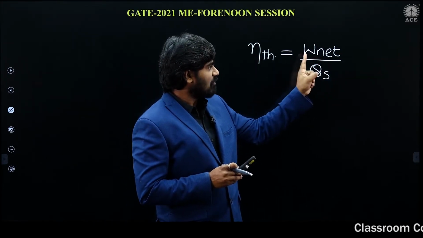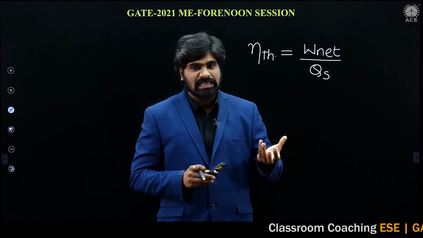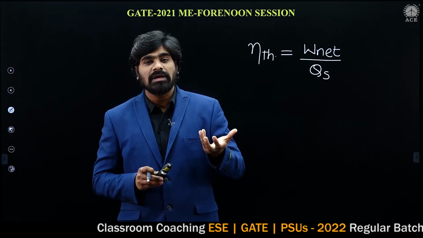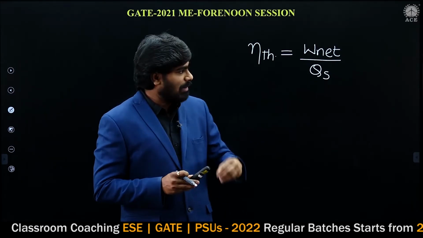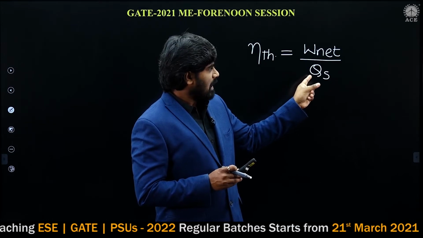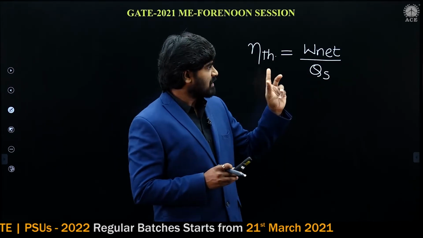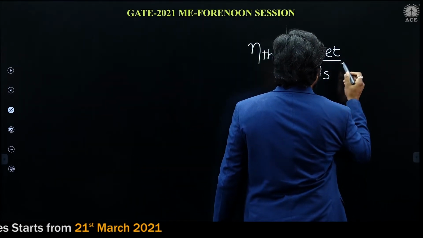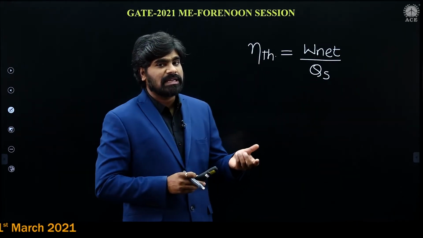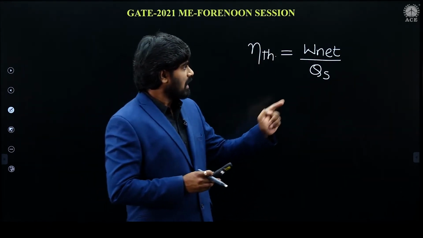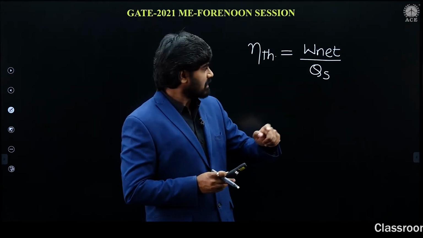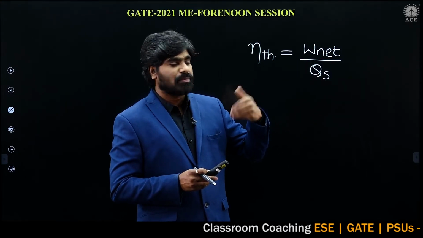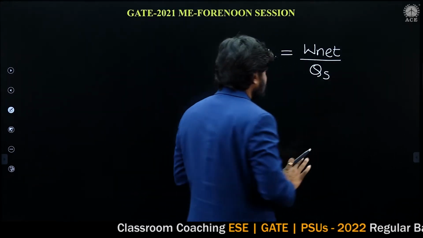W net can also be written as heat supply minus heat rejection, so thermal efficiency is also equal to 1 minus heat rejection by heat supply.